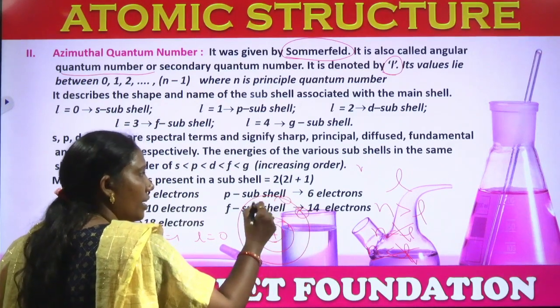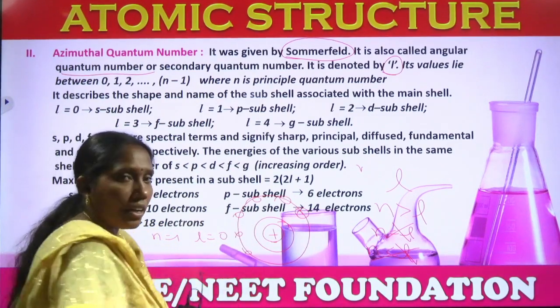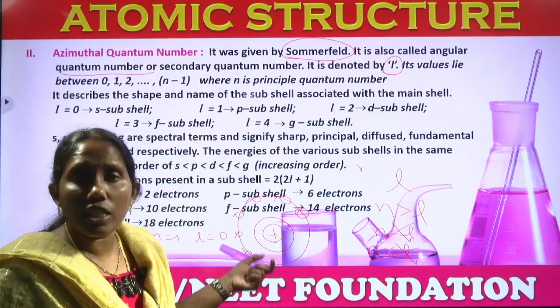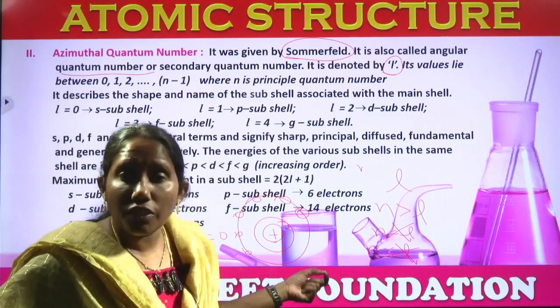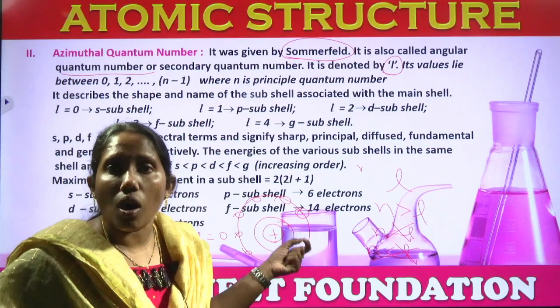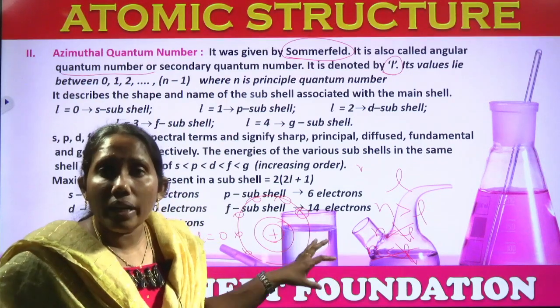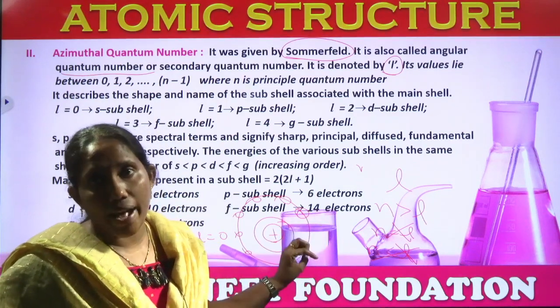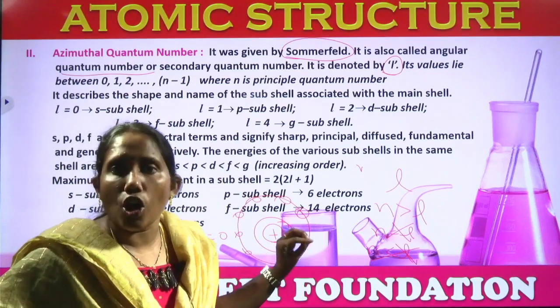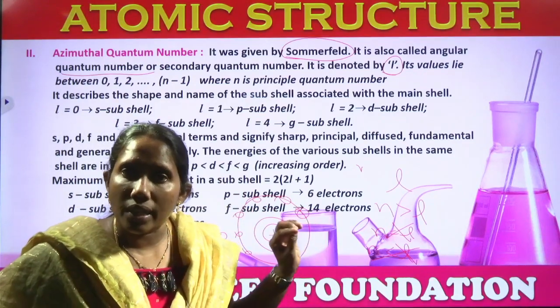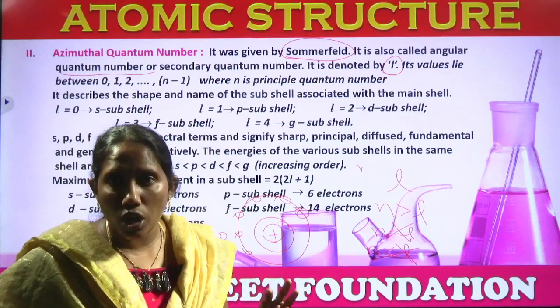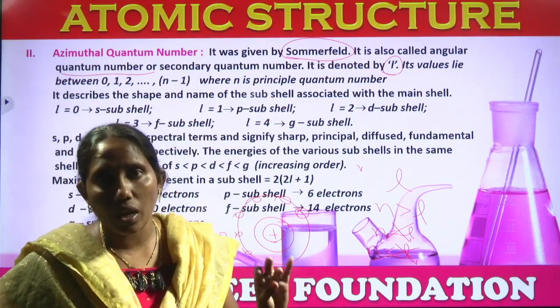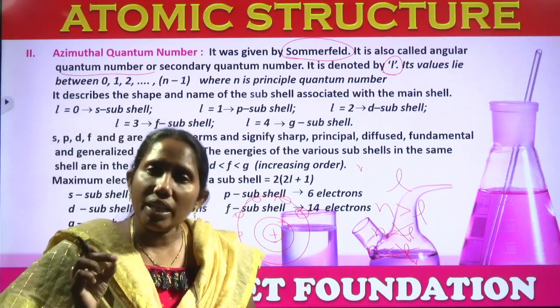Either here, here, here, here. That information we can get through orbitals. The region of maximum probability of finding an electron is called its orbital. Such orbitals we generally follow are 4: s orbital, p orbital, d orbital, f orbital. Orbit is called shell.